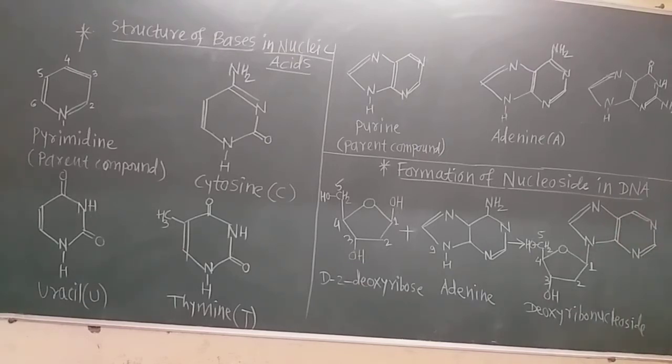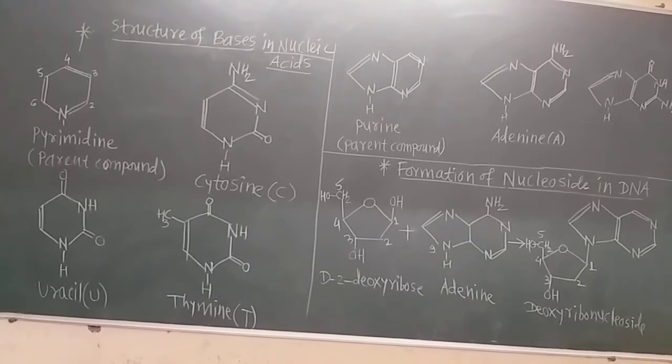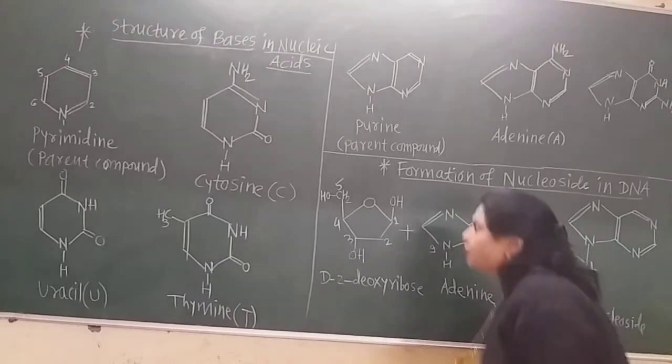In this way we form the unit of the DNA. Now, the structures of the nitrogenous bases are very important. I already told you that there is only one ring in the pyrimidines and there are two rings in the purines. Purines and pyrimidines are the parent compounds. See here, it is the parent compound, pyrimidine.